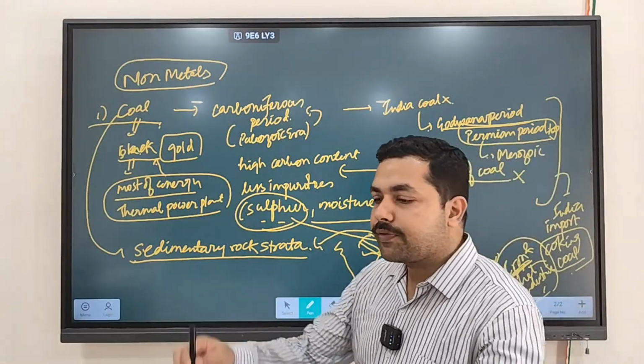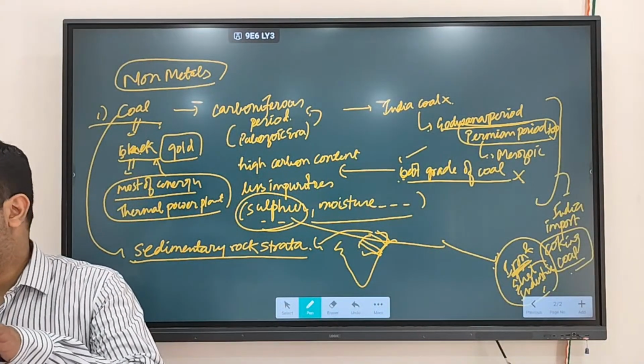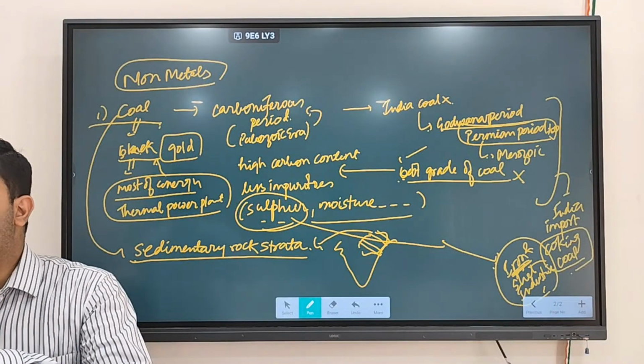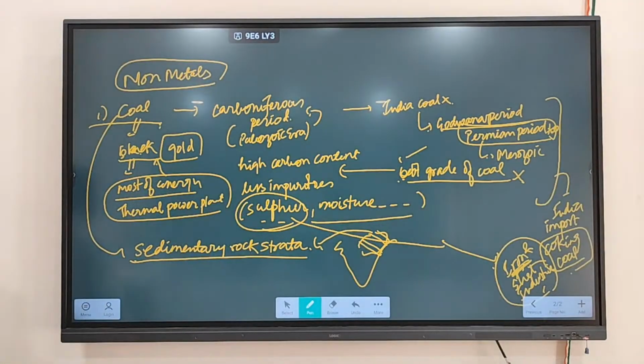Clear? Because of the rifting, as we discussed, things have submerged. Because of submergence, they are exposed to high temperature and high pressure, and as a result they have converted into what? They have converted into coal. So that's why in India you find more coal in the Damodar Basin, the Mahanadi Basin, and the Godavari Basin. Those are the regions where you will find more coal in India.